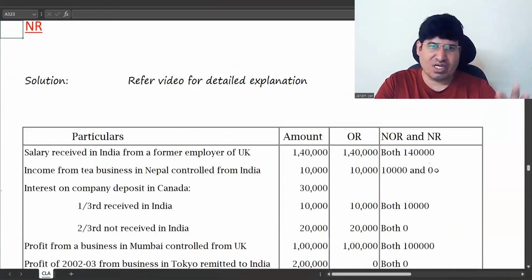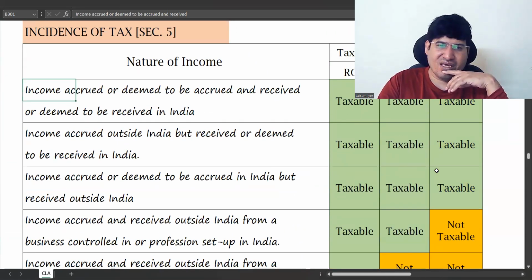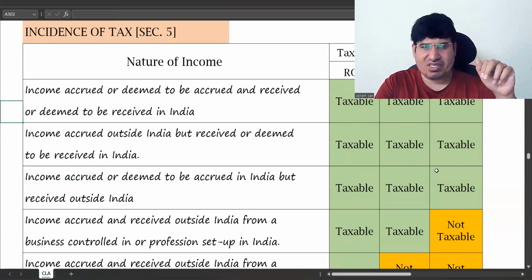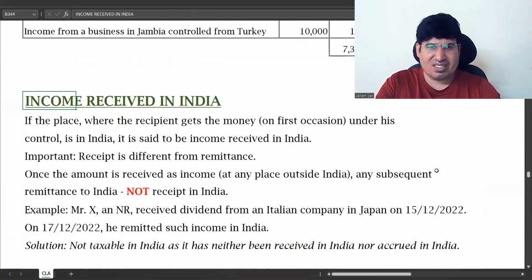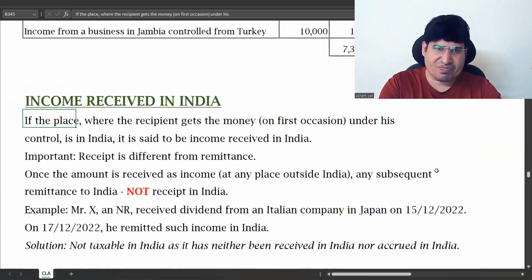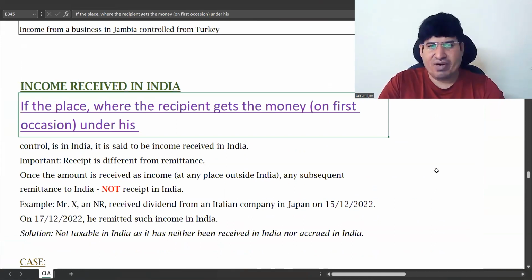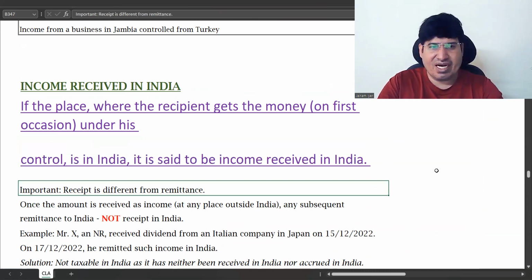Right. So in this, now two things we have to discuss here. What is income accrued in India, deemed to be accrued in India, and deemed to be received in India? This is what we have to discuss. Received in India is straight away when you receive it in India. So what is the meaning of these terms? One is the income received in India. If the place where the recipient gets the money on first occasion under his control is in India, it is income received in India.